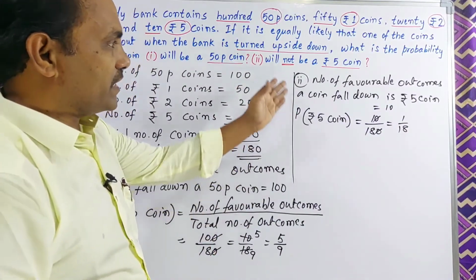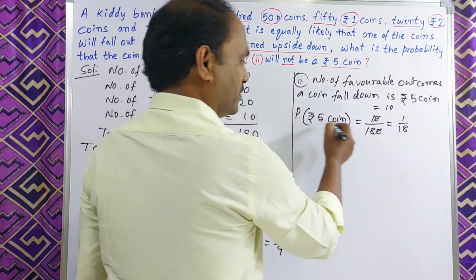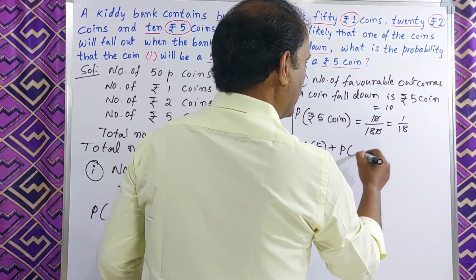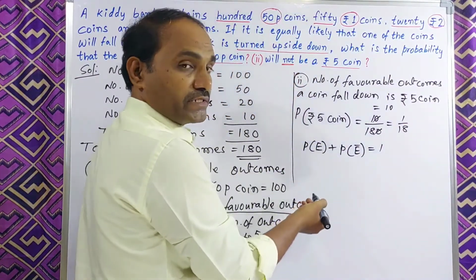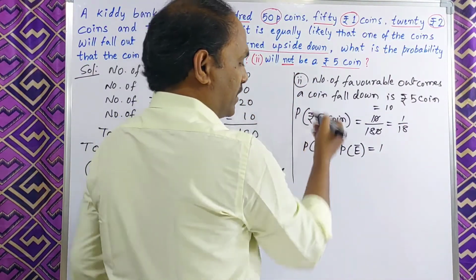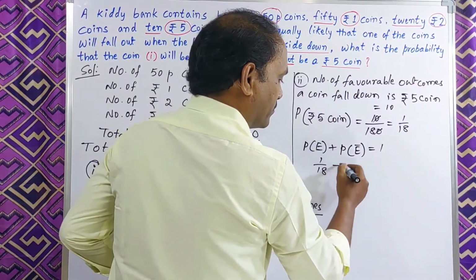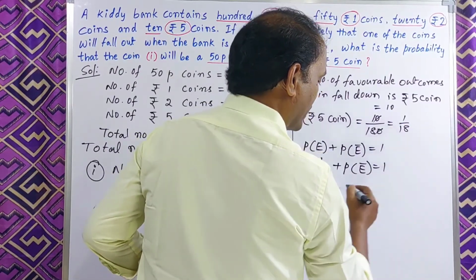But what he asked is not a 5 rupee coin. This one is P of E. Already we know P of E plus P of E bar is equal to 1. Substitute in this, then automatically you get your answer. Now P of E is 1 by 18, plus P of E bar is equal to 1.